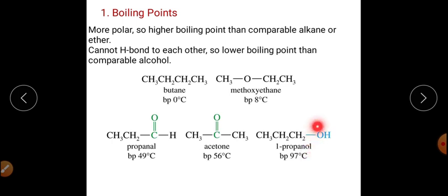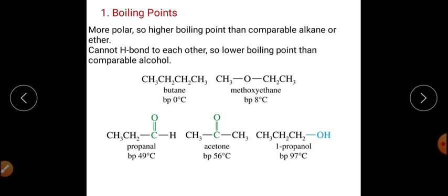This is the alcohol, which has a boiling point of 97 degrees Celsius. Because of polarity, we can clearly say that aldehydes and ketones have a higher boiling point as compared to corresponding alkanes and ethers.